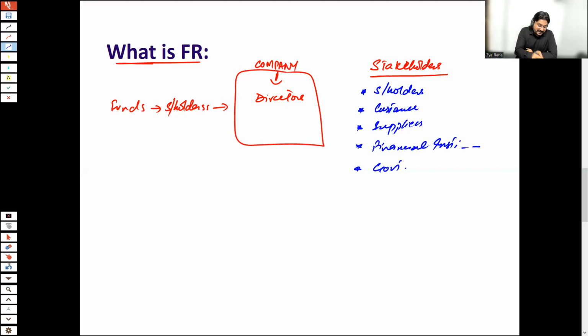So what exactly is FR? FR is financial reporting, and this reporting is mainly to the stakeholders. The reporting purpose is to tell about the company's performance, and this information is communicated to the stakeholders of the company. That is the reason a company is required to prepare its financial reports at each reporting date.